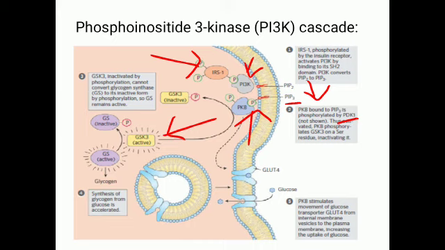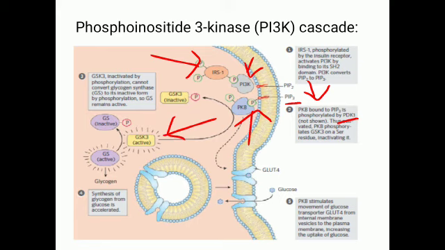Glycogen synthase kinase is inactive in the phosphorylated state. So here it inactivates the glycogen synthase kinase enzyme. Now what is the function of glycogen synthase kinase? As you have seen in the glycogen metabolism chapter, glycogen synthase kinase is going to phosphorylate the enzyme glycogen synthase. You know, glycogen synthase also in its phosphorylated form is inactive.